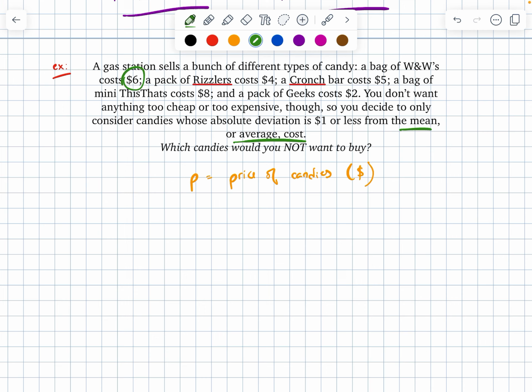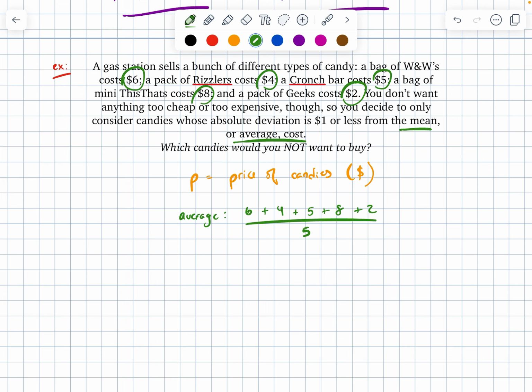Well, if I'm looking at the average cost, to find the average, I take each of my prices individually, add them up, and divide by the number of things that I've got. So for my average cost, I'm going to take all 5 of my numbers. So I have $6, $4, $5, $8, and $2.